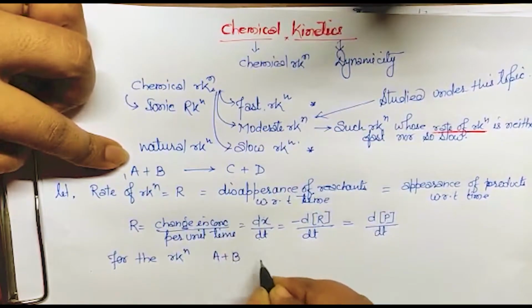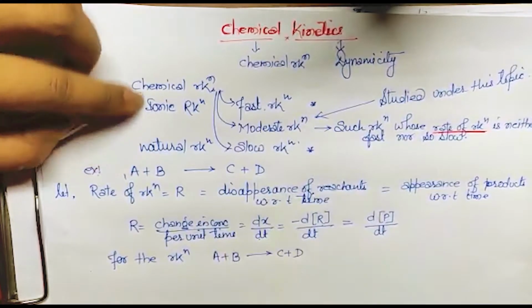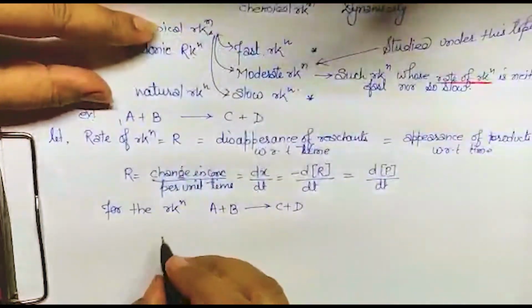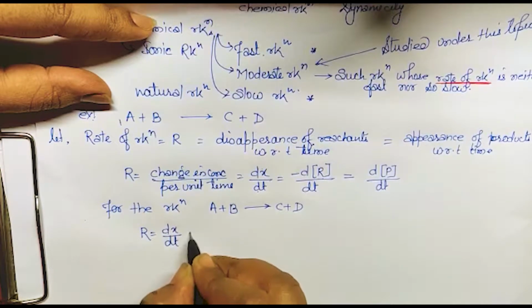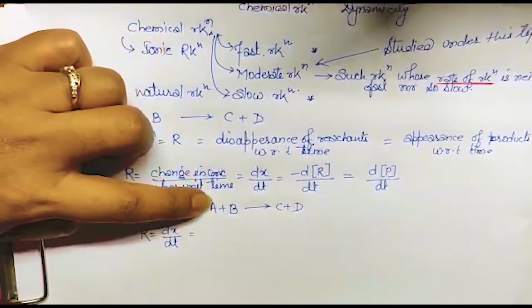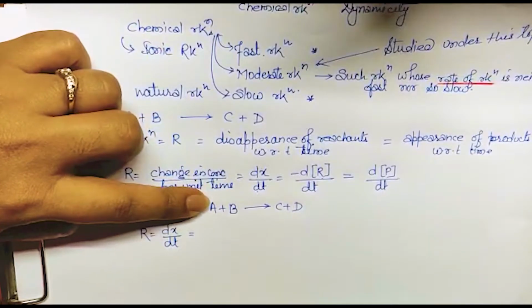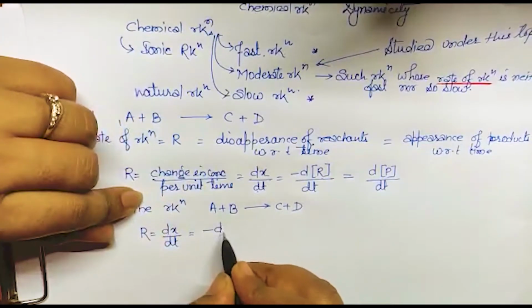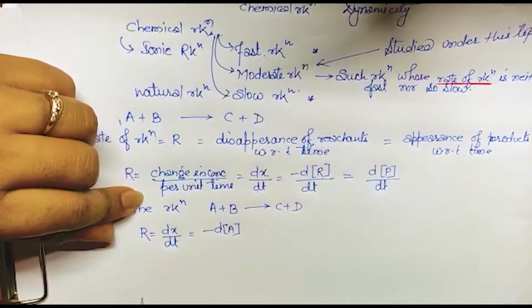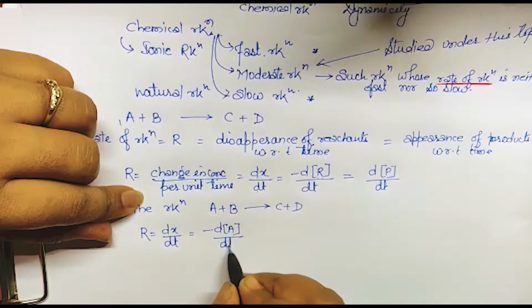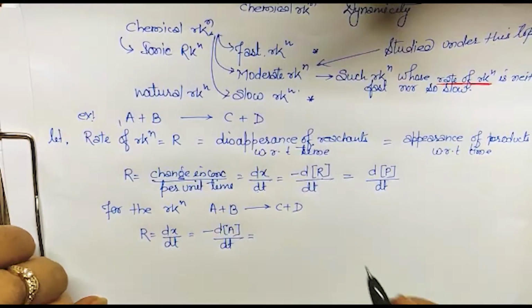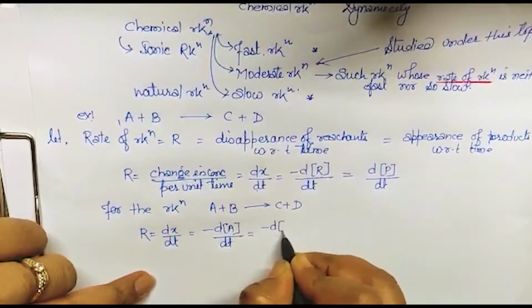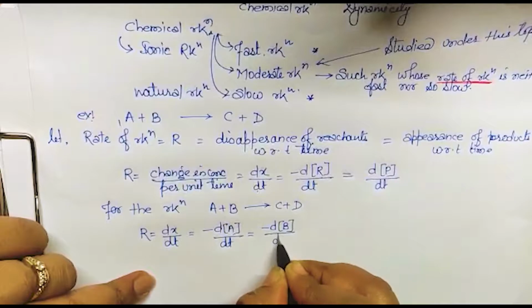B changes into C plus D, if I write the rate of reaction, what will be the rate? R is equal to dx upon dt, I can write, and that will be equal to, there are two reactants, isn't it? So we will write both the reactants like this. This is minus dA, concentration of A upon dt, will be exactly the same. At whatever rate A decreases, B will also decrease at the same rate, and that is minus dB upon dt.